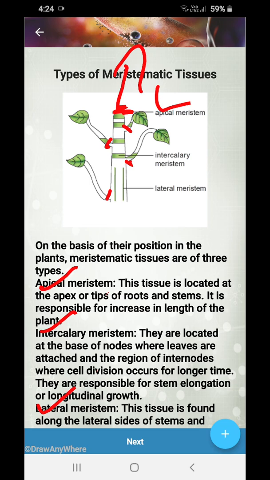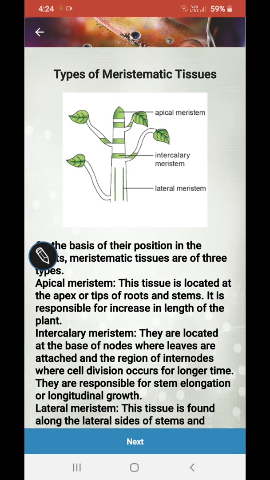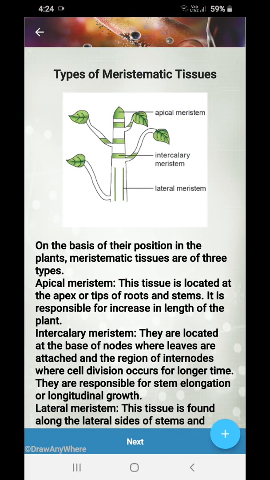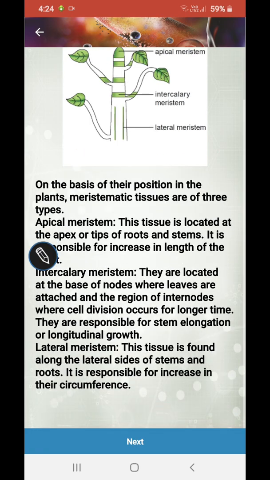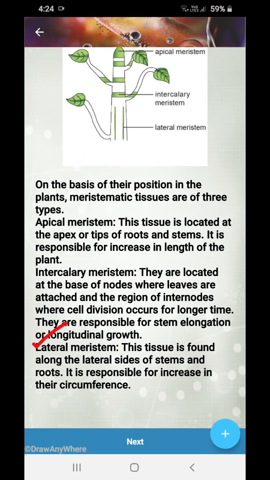Next, we have lateral meristem. Just see once. This tissue is formed in the lateral parts of the stem, meaning this whole ring-shaped part of the stems and roots. It is responsible for the increase in the circumference, meaning the increase in the breadth.